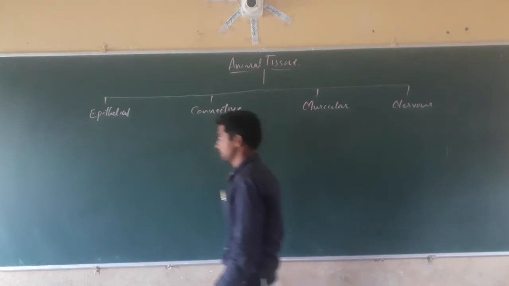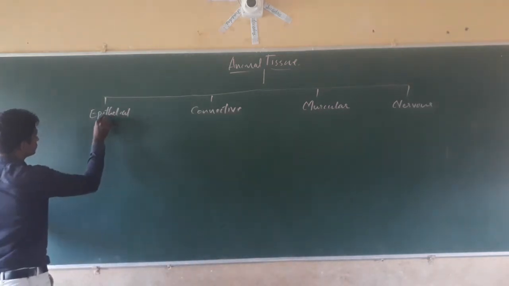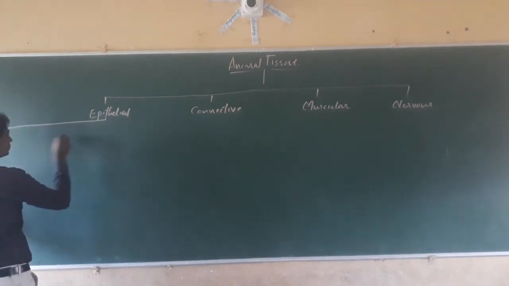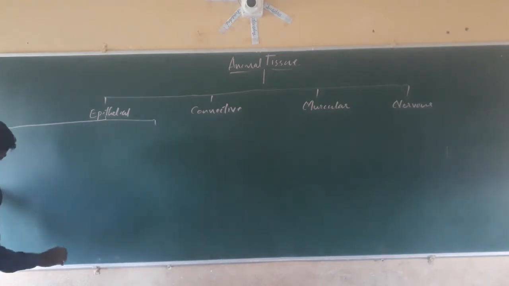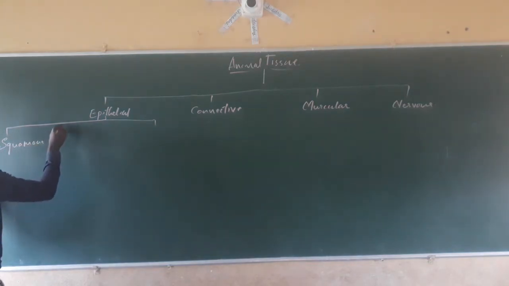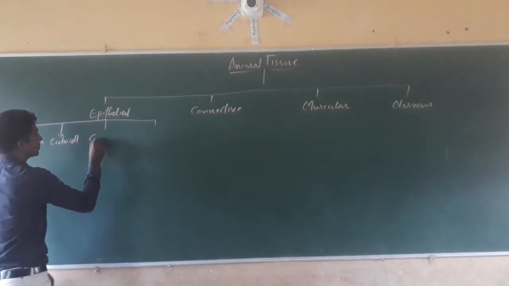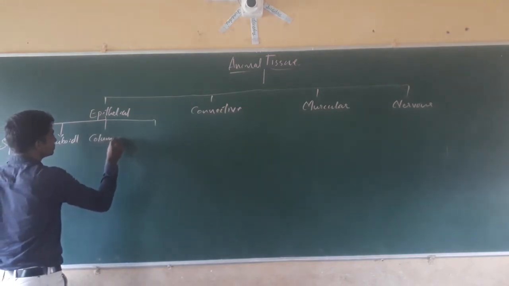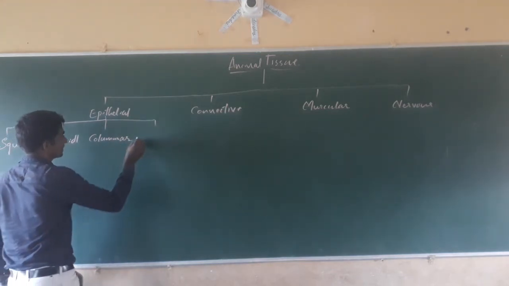Epithelial tissue is further classified into squamous, cuboidal, columnar, and next stratified.